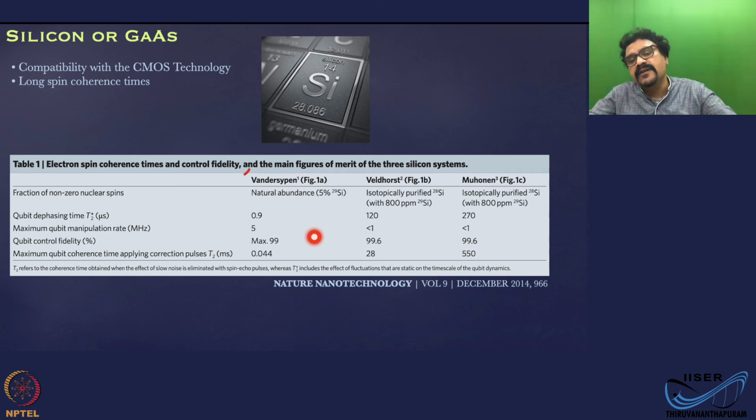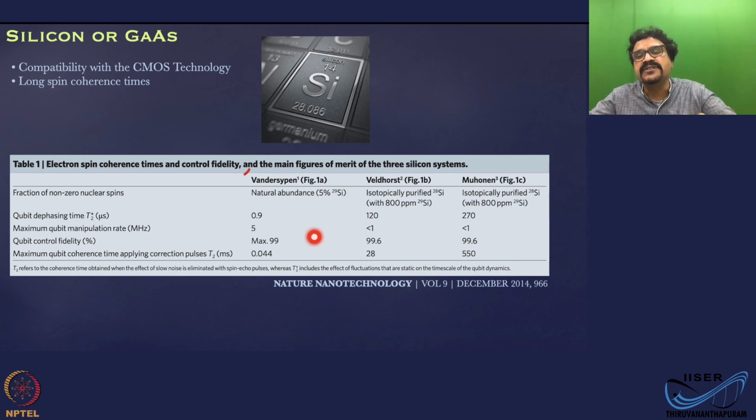So on top of that, silicon is compatible with CMOS technology. The industry knows pretty much every bits and pieces of silicon, how to process it. Such a almost like a half a century old industry, multi-billion-dollar industry.